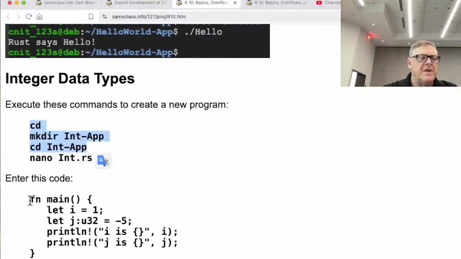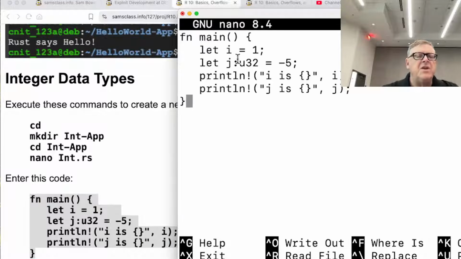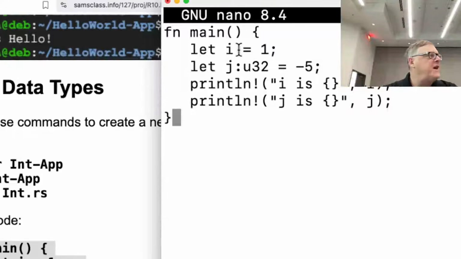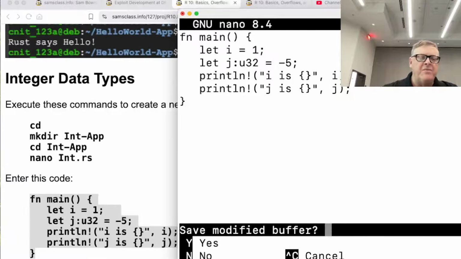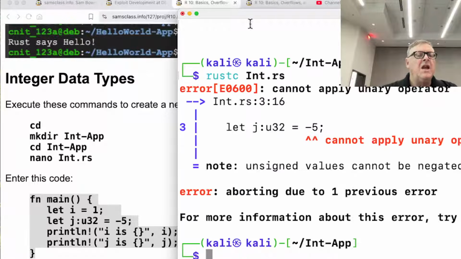All right, so here we go. This is an example of how integer variables are handled in Rust. You can define a variable without specifying the type, or you can specify a type, and this is an unsigned 32-bit variable. And then I can print them out, and if I compile that, it won't let me proceed because I tried to put a negative number in an unsigned variable, and you can't do it. And this is an example of, like I say, C will not do this. You can put something in, it will just cheerfully take the wrong data and put it in.